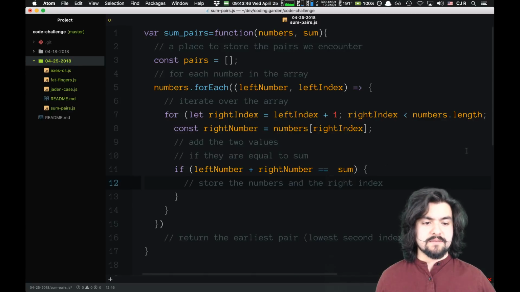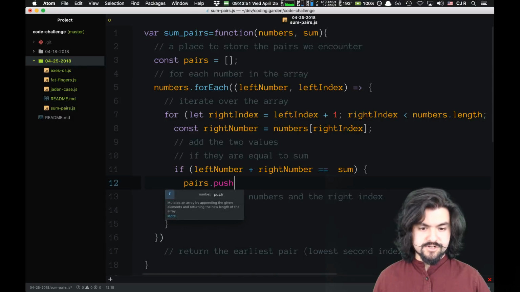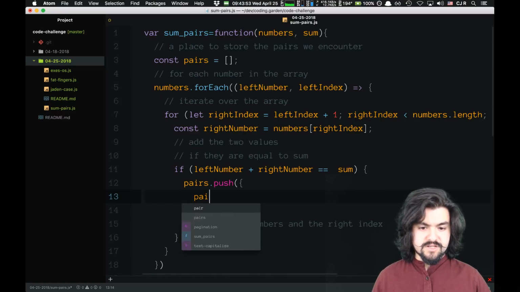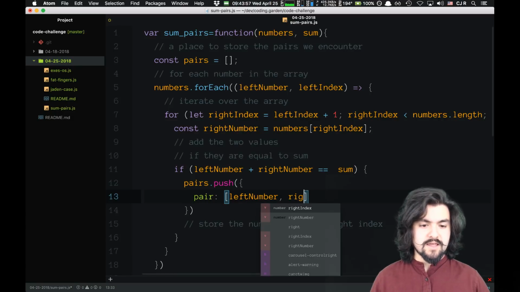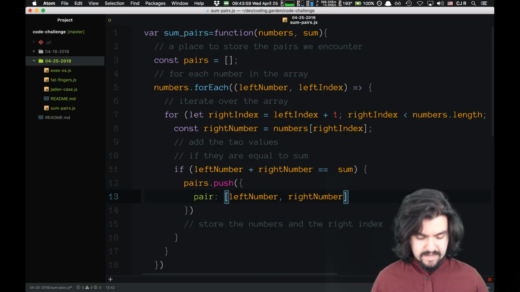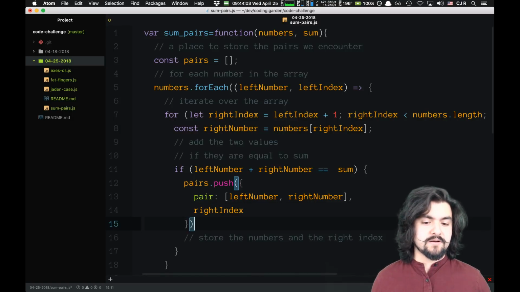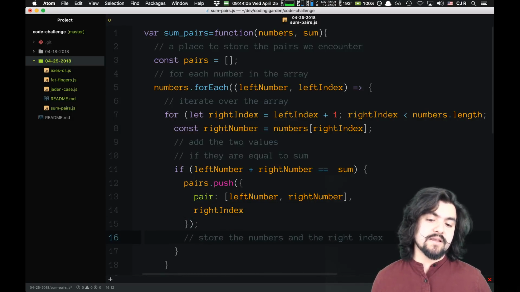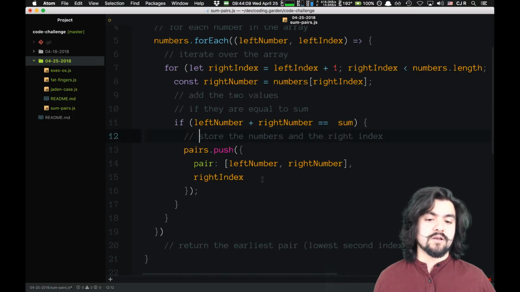And we're going to be doing that in pairs. So let's do pairs dot push. We'll push in the pair, which is just going to be an array with the left number and the right number. And we want to keep track of the right index, because whichever pair has the lowest right index will be the one that we return.